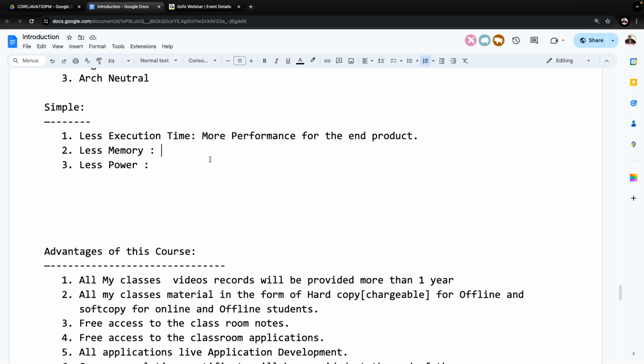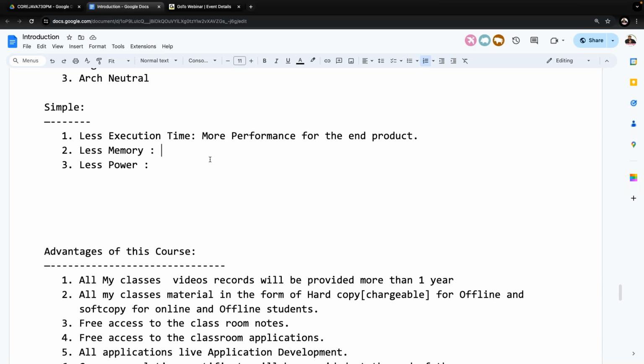Initially I used a Lenovo system with the Windows operating system. But because of more execution time, because of that particular reason only, I'm taking the classes with a MacBook. Even this MacBook is a high-end MacBook. I'm using 48 GB RAM in my classes just to save time. Installation takes a fraction of a second on my system. Program execution is also a fraction of a second when compared with Windows. Of course, I can manage it now.